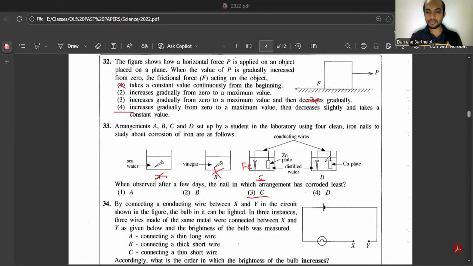If you take answer D, you have copper plated iron. Iron has higher reactivity than copper, which means iron will be oxidizing. If iron is oxidizing, it will be corroded. So the answer is C, the third one.